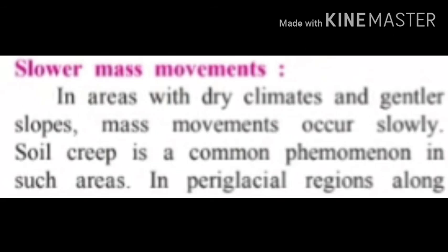Solifluction means in periglacial regions along the slopes, the area which is near the slope, there is the accumulation of weathered material or soil in small layers. It means small layers of soil accumulated, gathered, collected in the region which is near to the slope, and this process is called solifluction. And solifluction is part of slower mass movements.